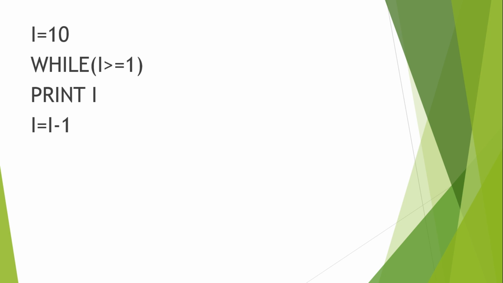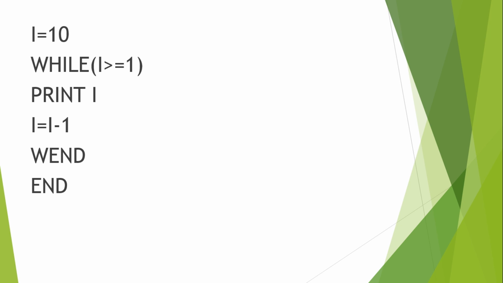Now in this case, if you remember, for the for next loop I used to have the step keyword. In the for next loop you have to write step minus 1, but here I already told you that the step keyword is invalid in the while loop. That is why you have to do it manually, so we are writing I equal to I minus 1. I hope it is clear. Now again the same thing: the when keyword is rolling the control back to the while statement, so that it will again come back to the print statement and keep on executing. Okay, so this way I can generate a reverse while loop, with the help of the changed condition and the manual increment and decrement.